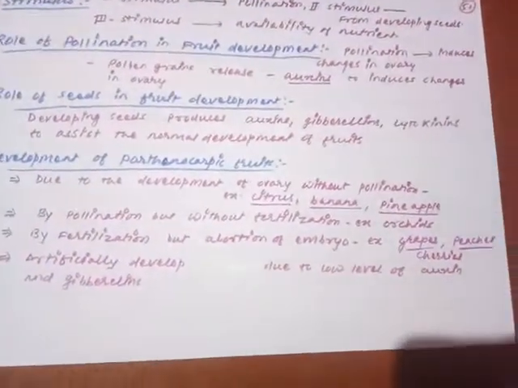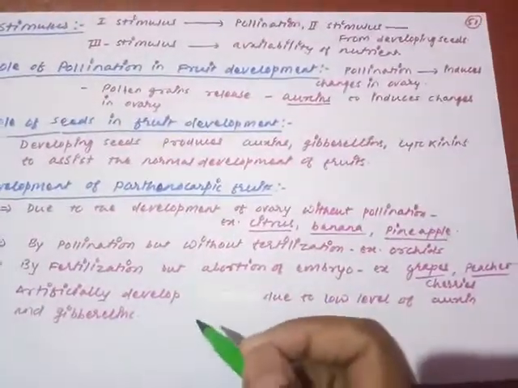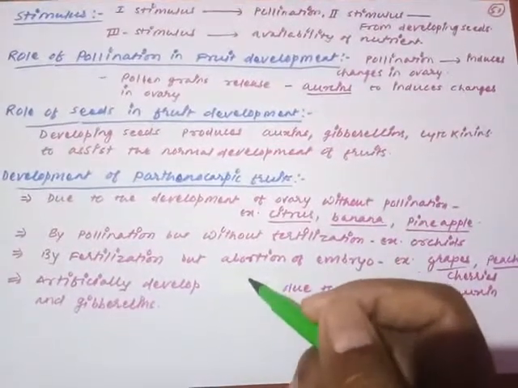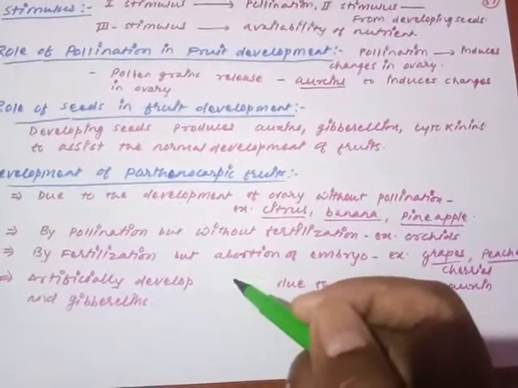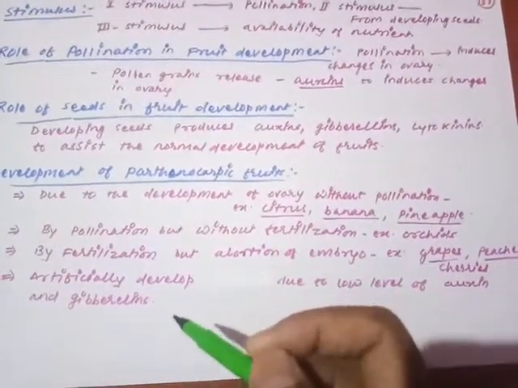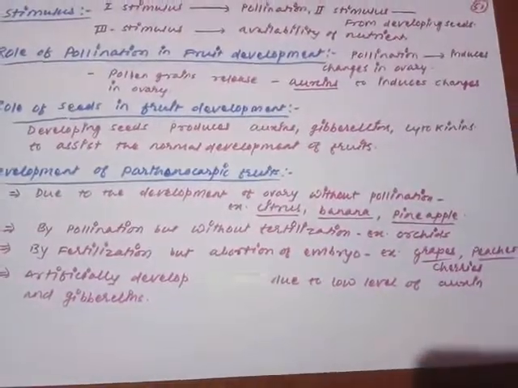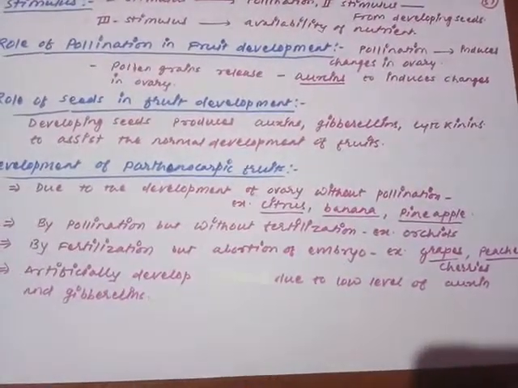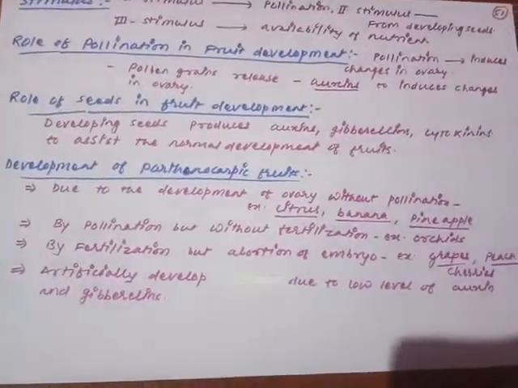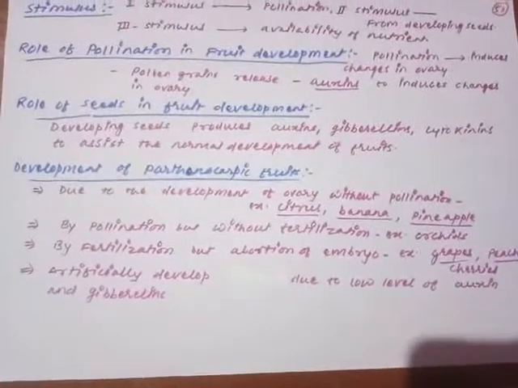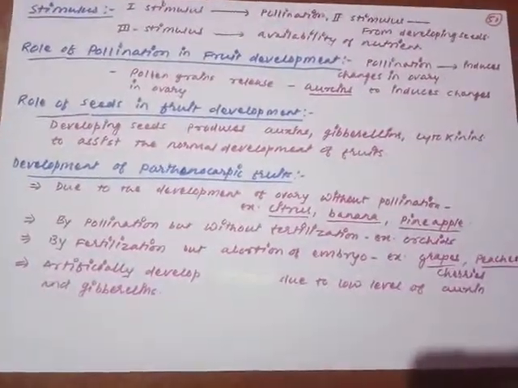And finally, the most important, where human intelligence is involved, because nowadays it is a good practice to develop fruits without seeds, as they are of agronomic and commercial importance. Artificially we spray, or maintain, low levels of auxin and gibberellin. Due to that, the ovary matures without pollination and other processes. So how is that artificially stimulated? Due to the low level of auxin and gibberellins.